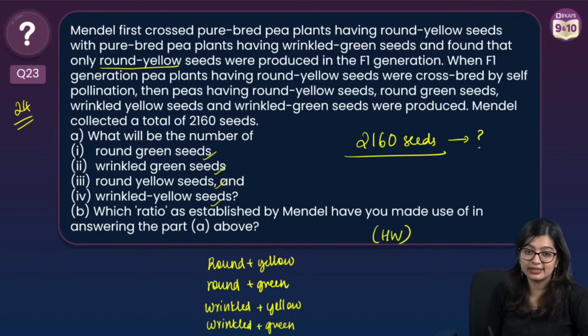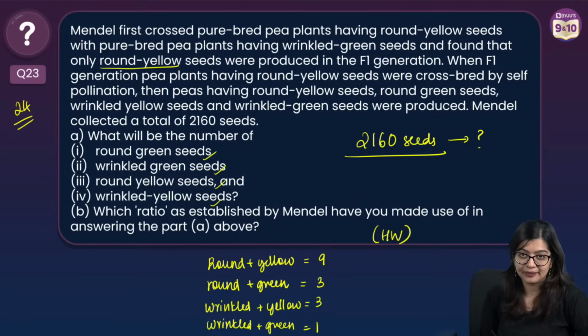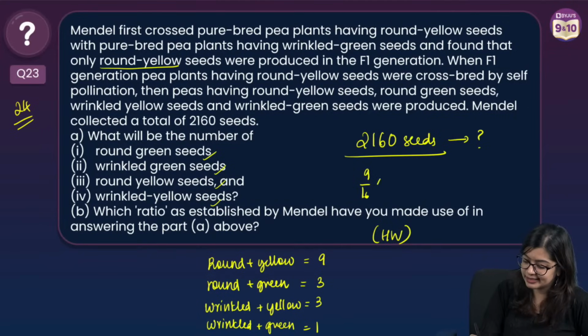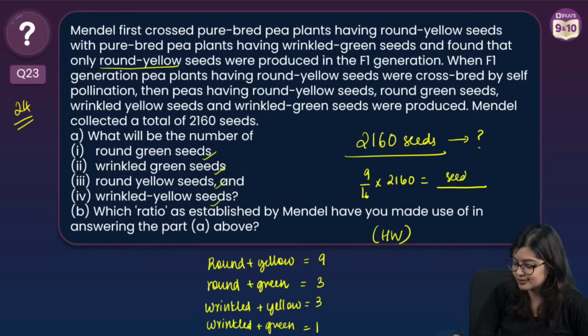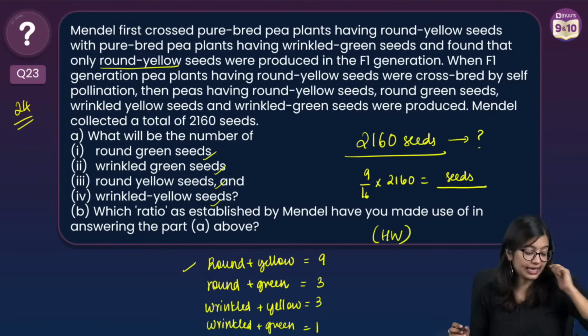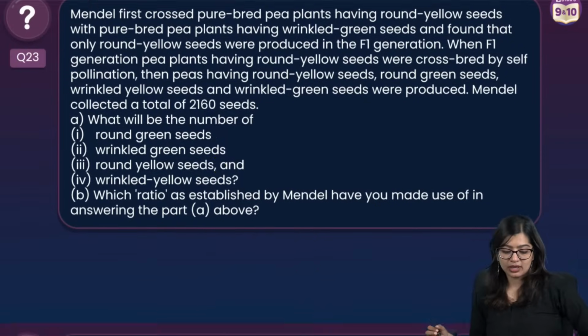So how will you divide this ratio? You will divide this ratio as 9:3:3:1, right? So here when you are doing 9 by 16 of 2160 will give you dash seeds, dash seeds which are round and green. Yes? Okay.